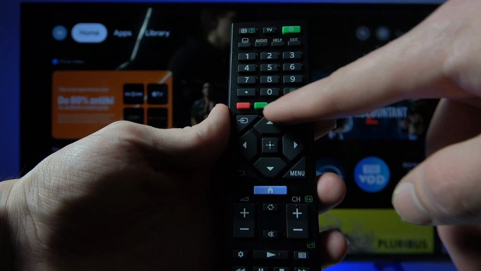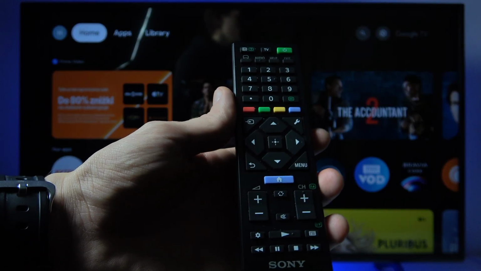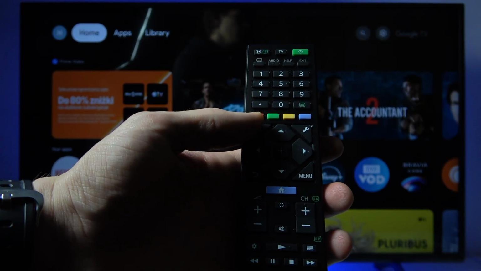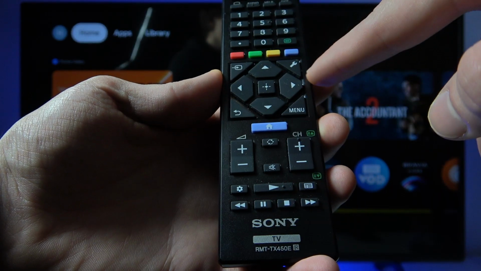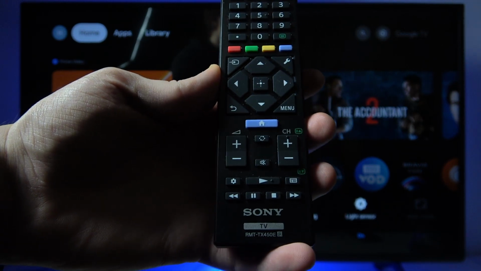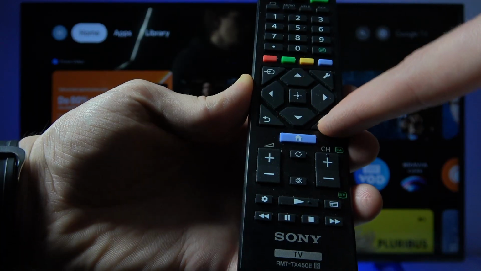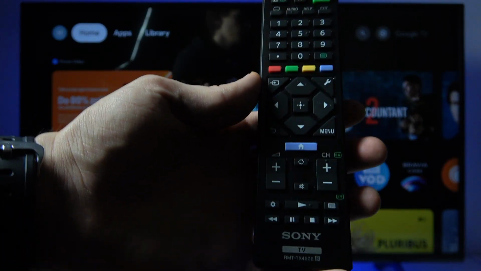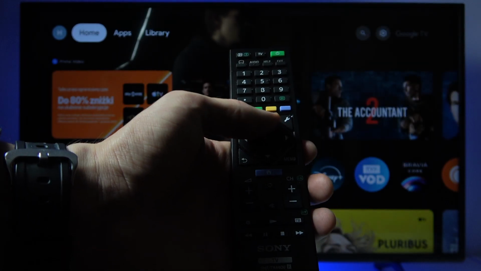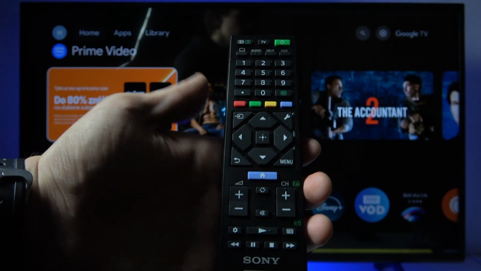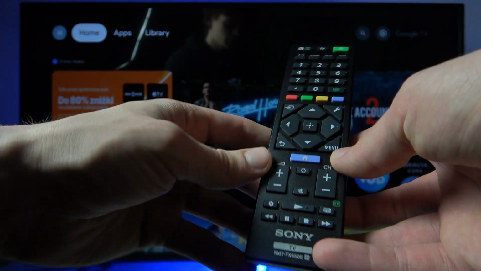Now the color buttons that are specific to each application that you might use on your TV, an input source button in the top left corner right here, the TV settings button once again, return button, and menu button, the same menu button we had on the previous remote control. And of course navigation keys and select in the middle. Now at the bottom, the home button to return to the start menu.